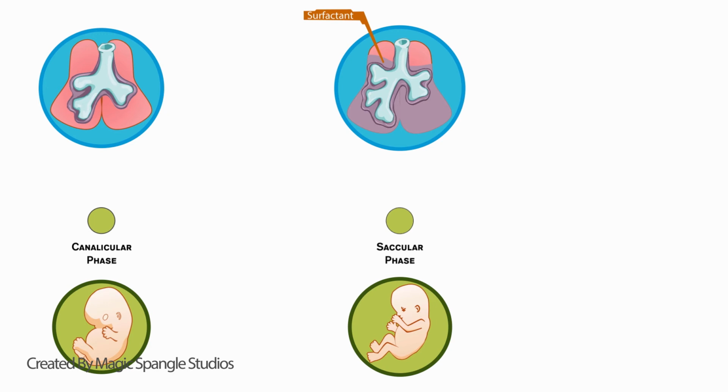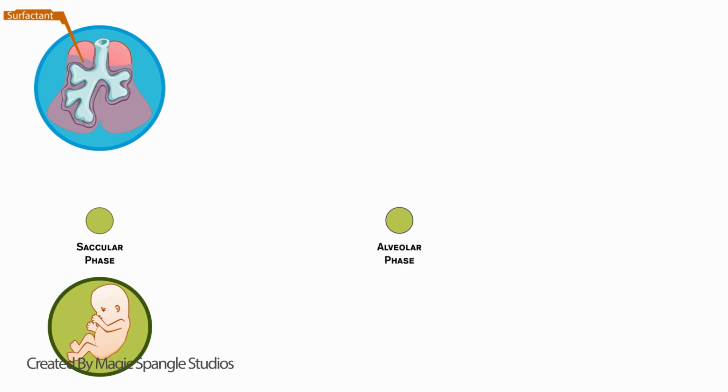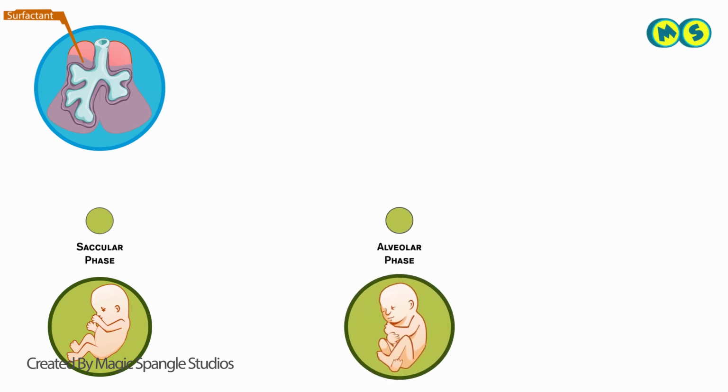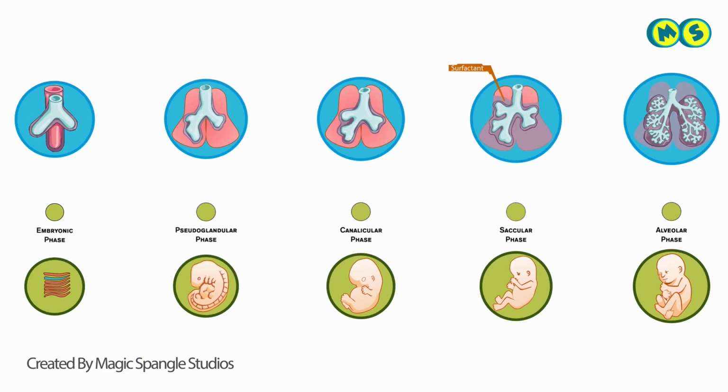The lung's final phase of development, which extends into early childhood, is the alveolar phase. During this time, more surfactant is produced, and more bronchioles and air sacs, called alveoli, are formed. It is in this final stage that gas exchange tissues of the lungs are formed, which allow for the transport of more air as a baby.